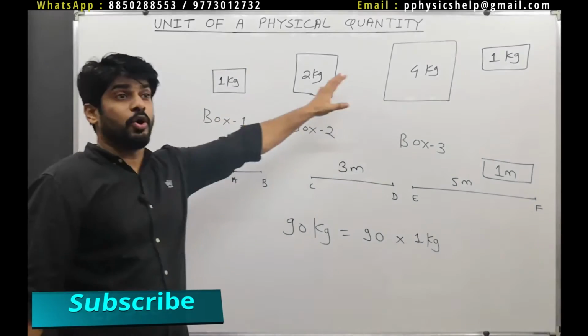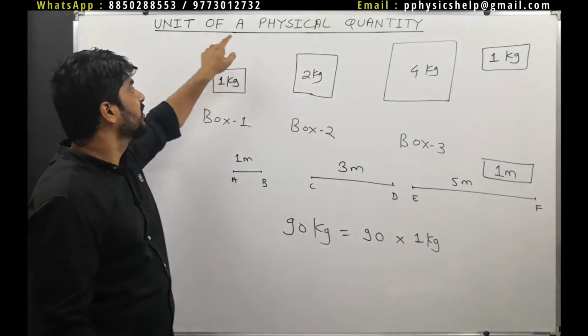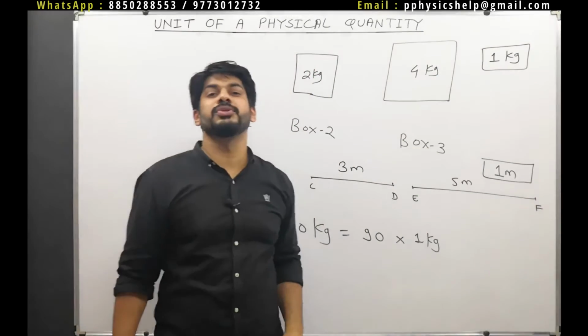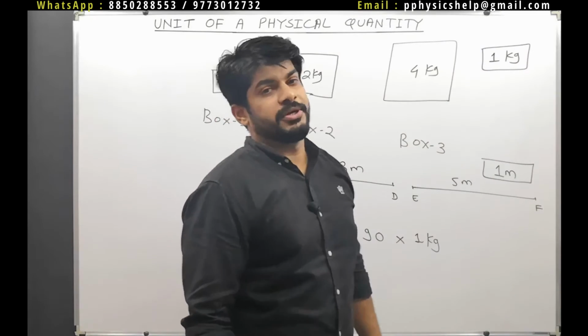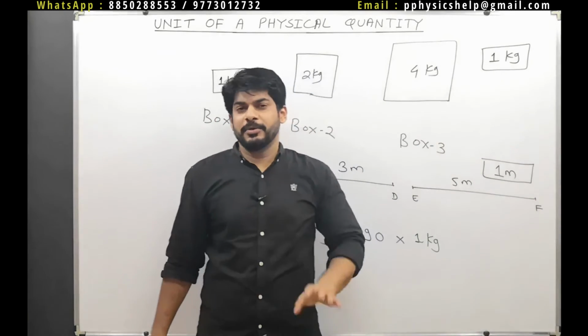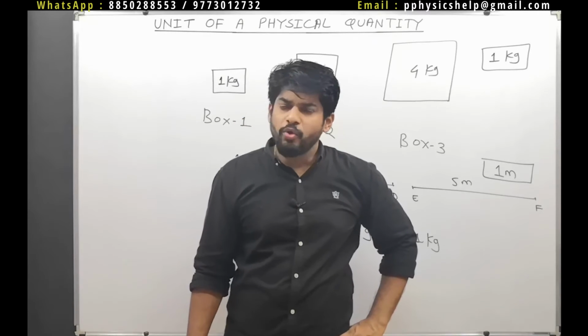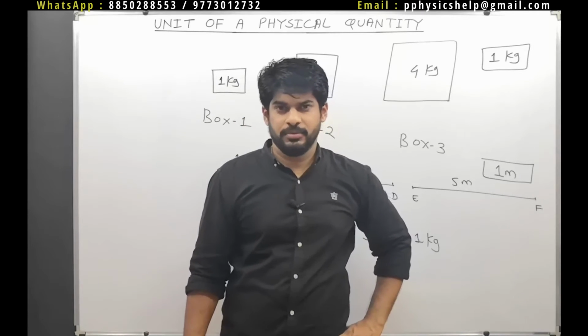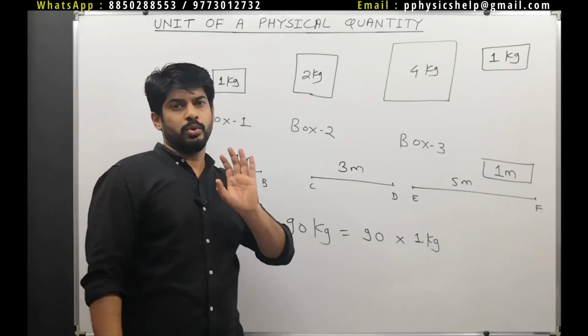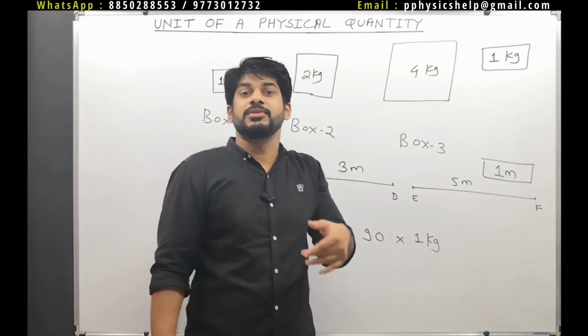Now after all this, let's come to the point. Let's define what is the unit of a physical quantity. But before that, the question is, how do we actually define the references? Who decides these references?